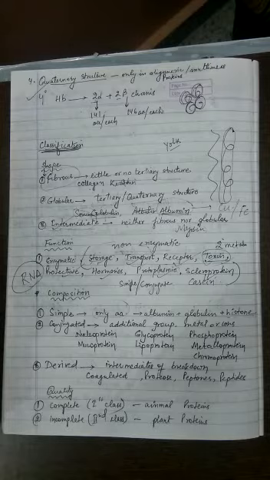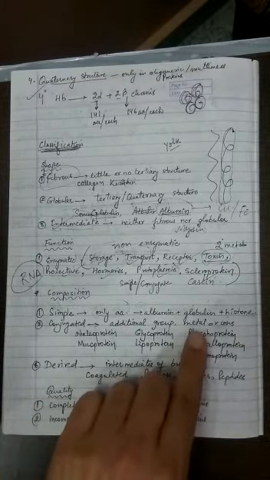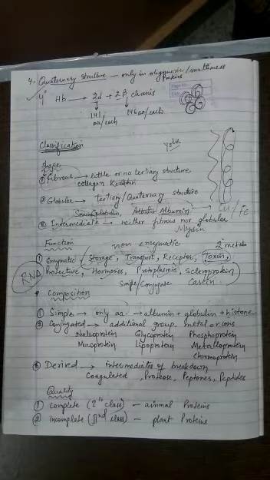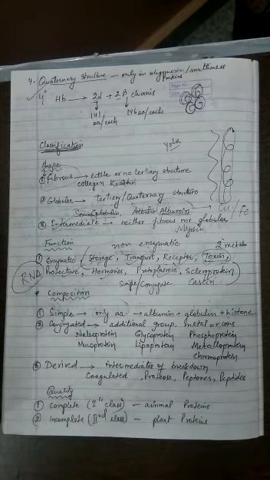Now the second category is the conjugate protein. These are proteins which have amino acids in them, and apart from amino acids they also carry additional groups, and those additional groups can be metals or metal ions or something apart from it. That means some other biomolecule could be there apart from the amino acids. So let's understand, there are many examples of conjugate proteins.